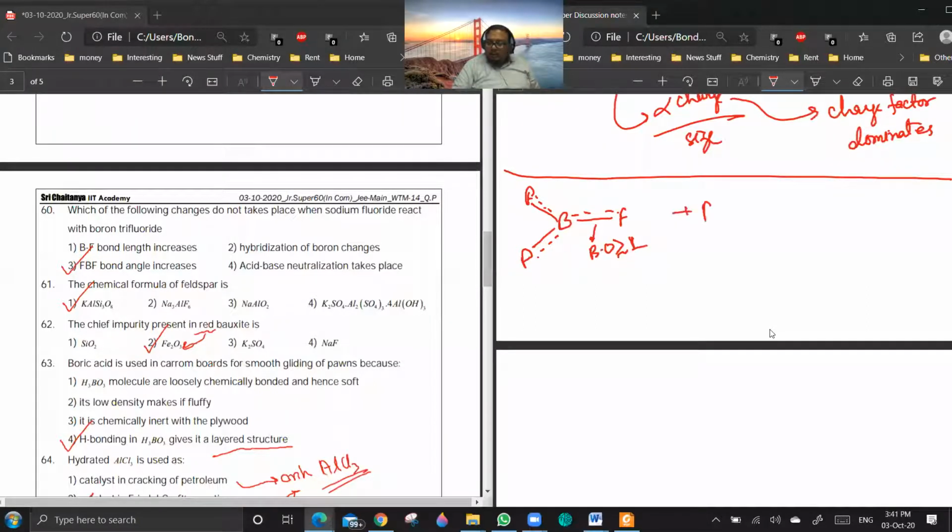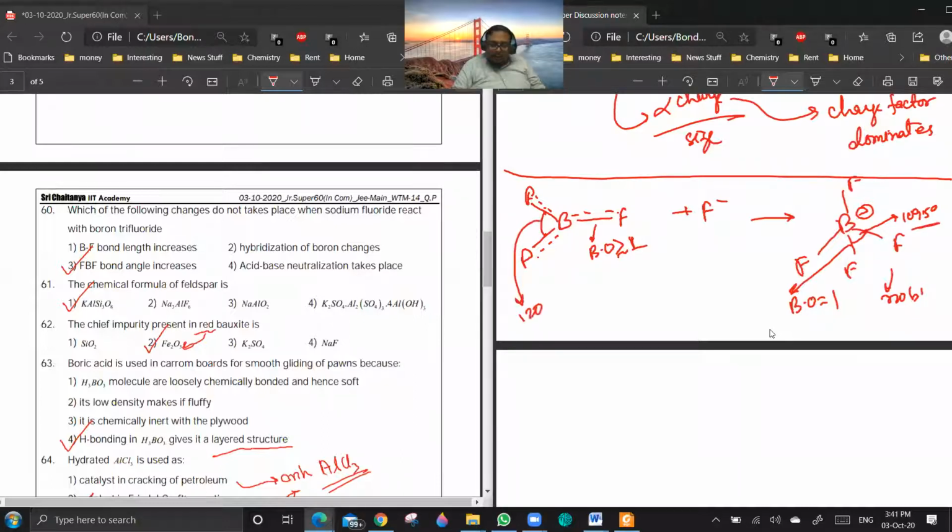When it reacts with F minus, it will form BF4 minus, where there is no back bonding. So the bond order is exactly 1. And the bond angle is exactly how much? 109.5 degrees. Here the bond angle is how much? 120 degrees.